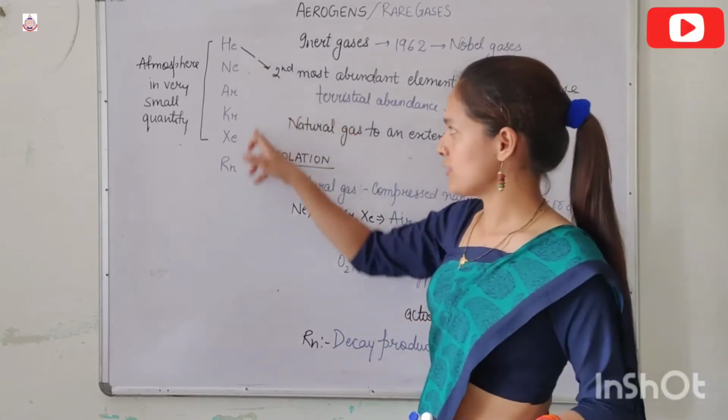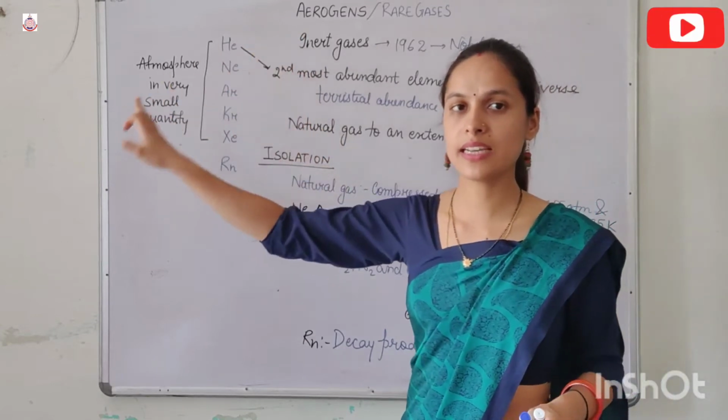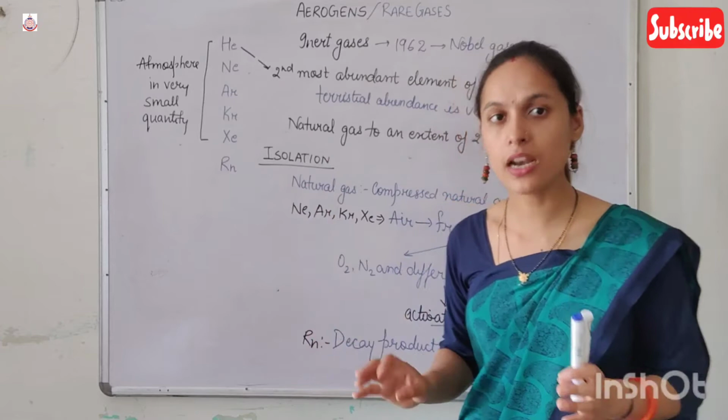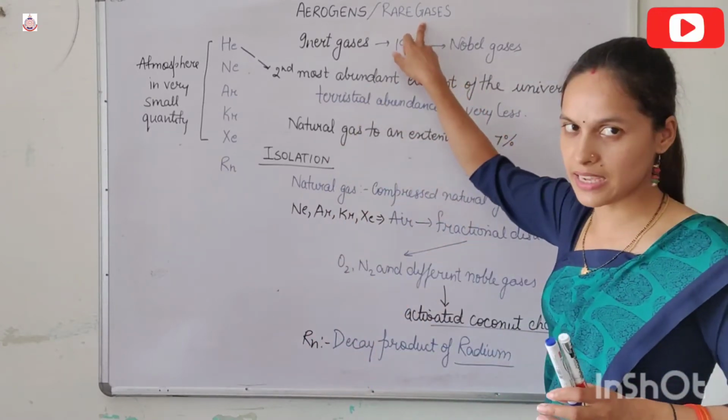So these are the natural gases. These are termed as aerogens because these are present in the air. These are the constituent part of the air, though the amount is very less. Therefore, these are also known as rare gases.